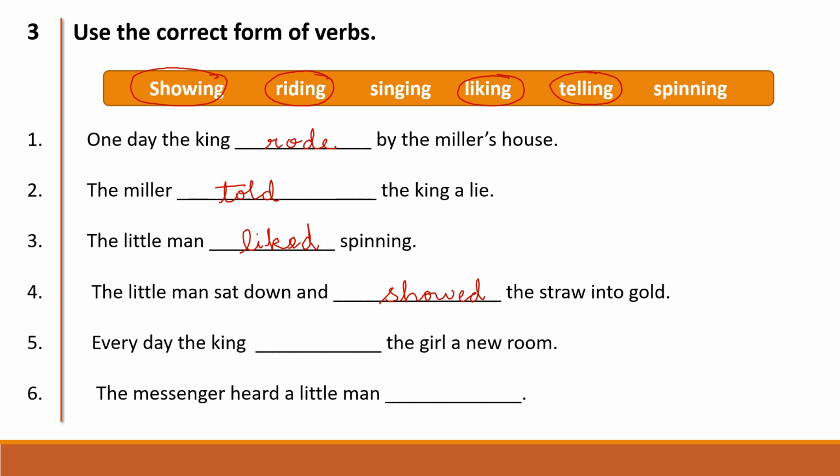Coming to the next one. Every day the king dash the girl a new room. Every day the king. Just one second. The little man sat down and spun the straw into gold. We'll make a correction here. Sorry, I just missed it. The little man sat down and dash the straw into gold. It is spun.